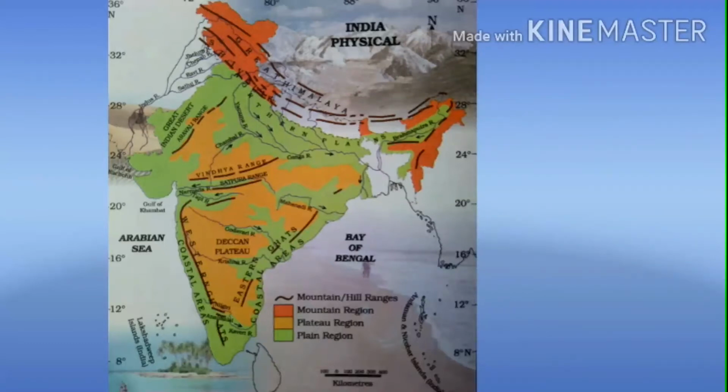Children, once again I will repeat the island groups. What is meant by island? An island can be defined as a piece of land surrounded by water. Clear? Lakshadweep and the Andaman and Nicobar Islands are the main island groups of India. The Lakshadweep Islands are situated in the Arabian Sea.